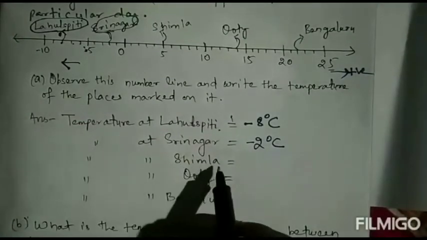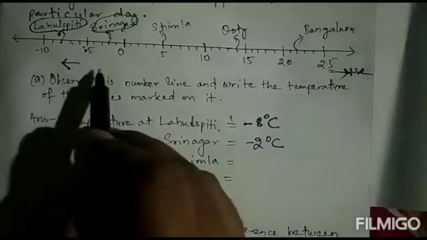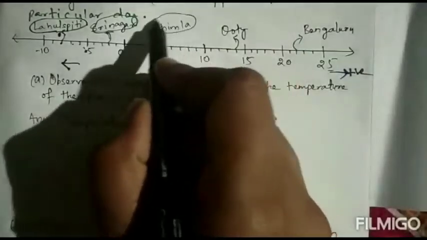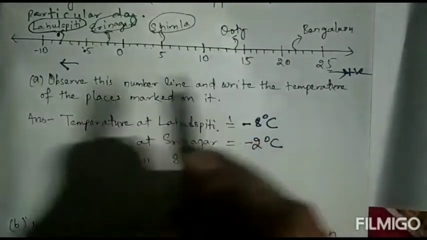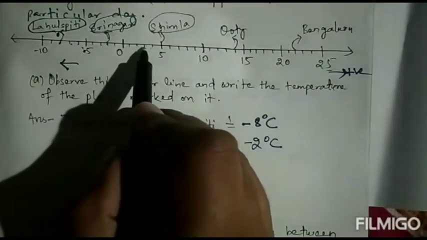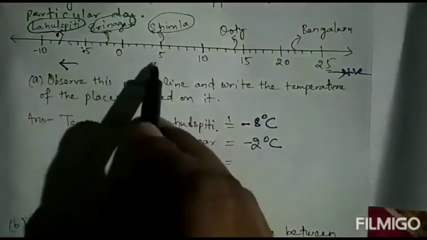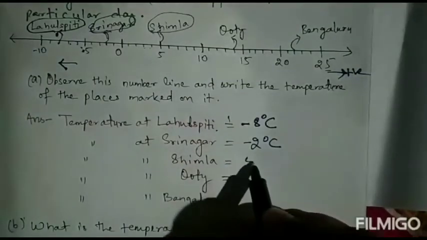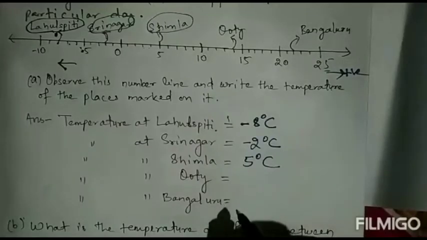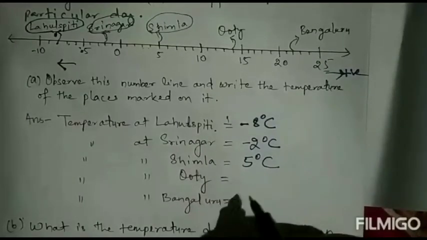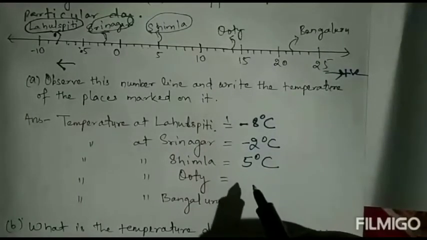Next, temperature at Simla. Where is Simla? This is Simla. Now we can count from 0 to the right, which is positive: 1, 2, 3, 4, 5. It is already written positive here. So this is 5 degree centigrade. Like this you can do for the other two. I am leaving these two for you. You can do this one.